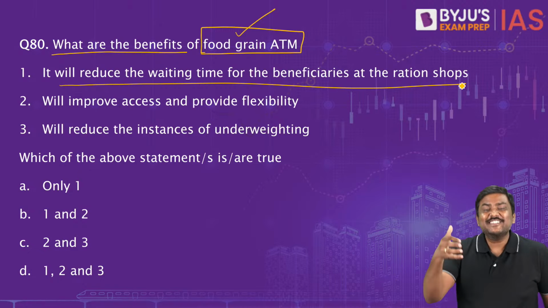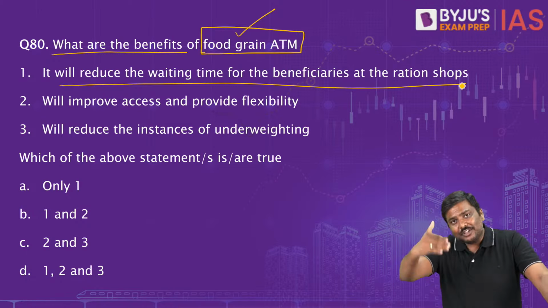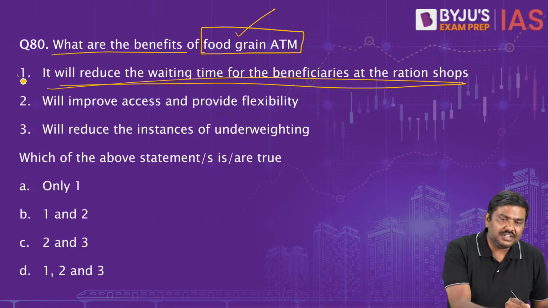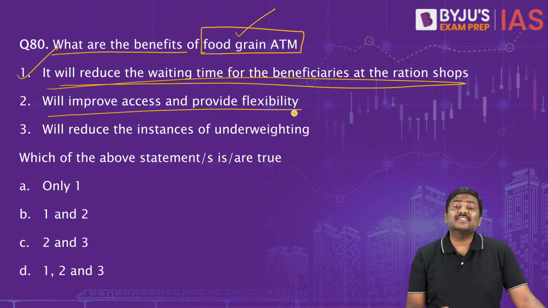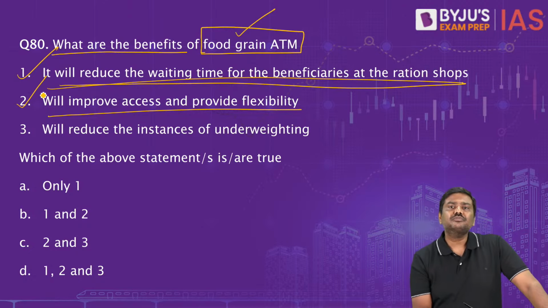Aadhaar credentials, thumbprint. You can use the thumbprint and withdraw the food grain. It will reduce the waiting time for the beneficiaries at the ration shop. Yes. Will improve access and provide flexibility to the beneficiaries. Even this is correct. So how?